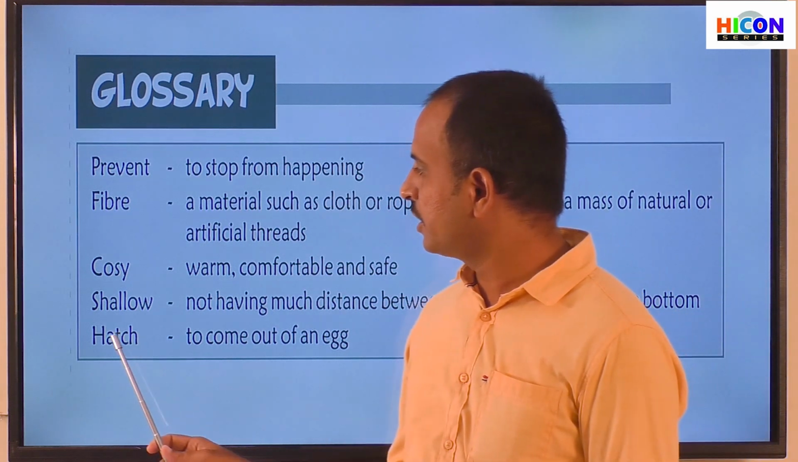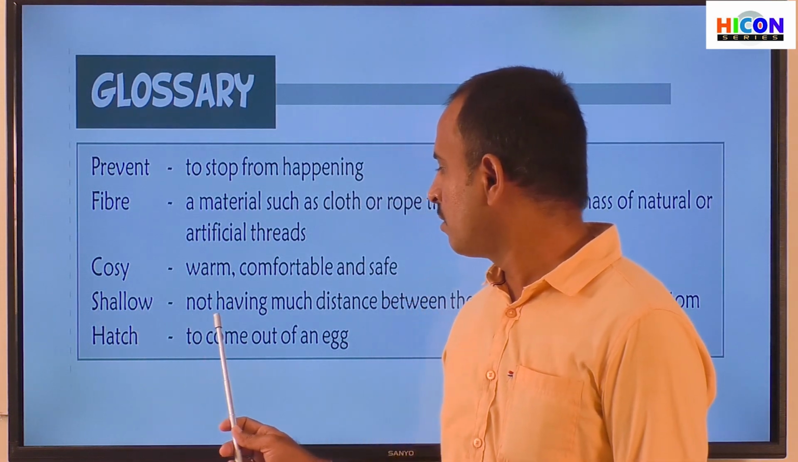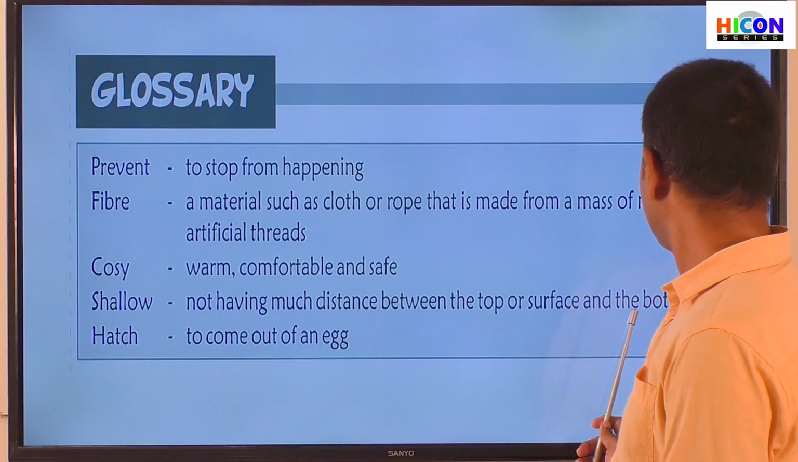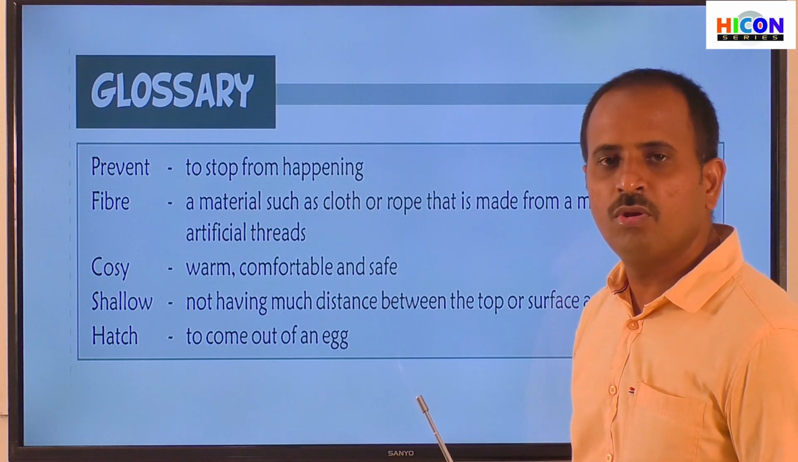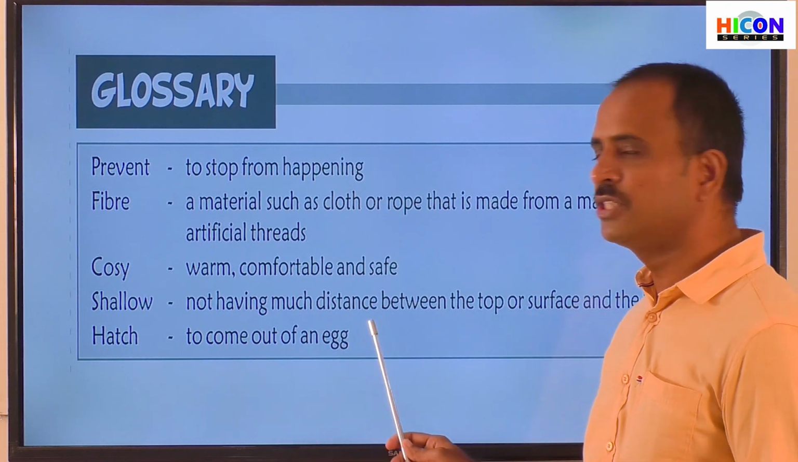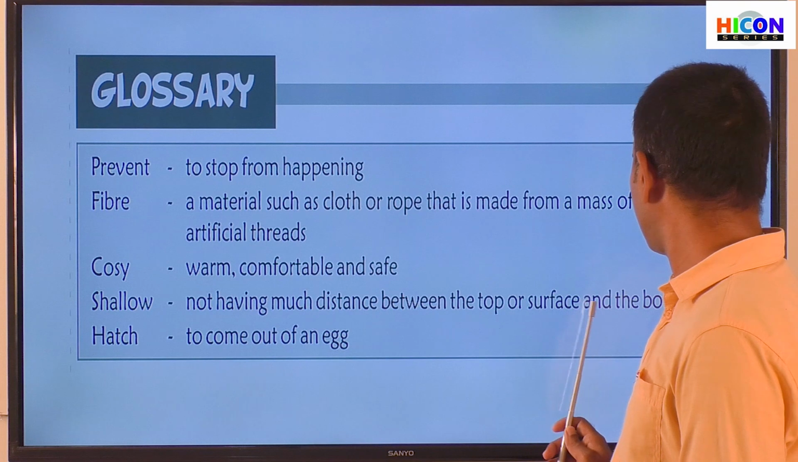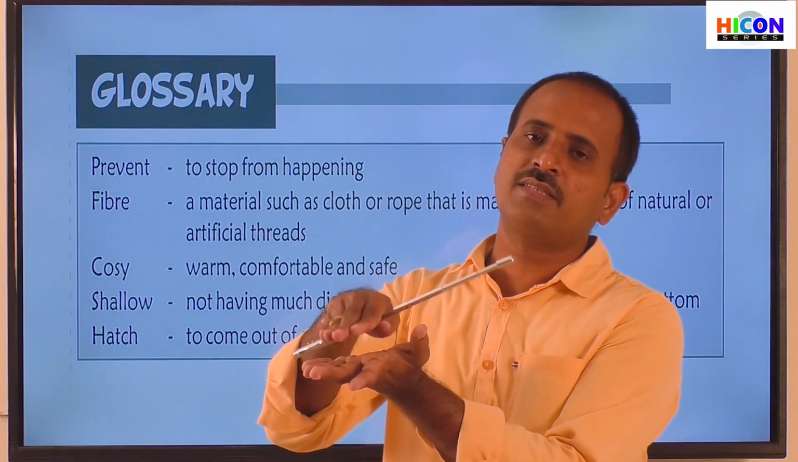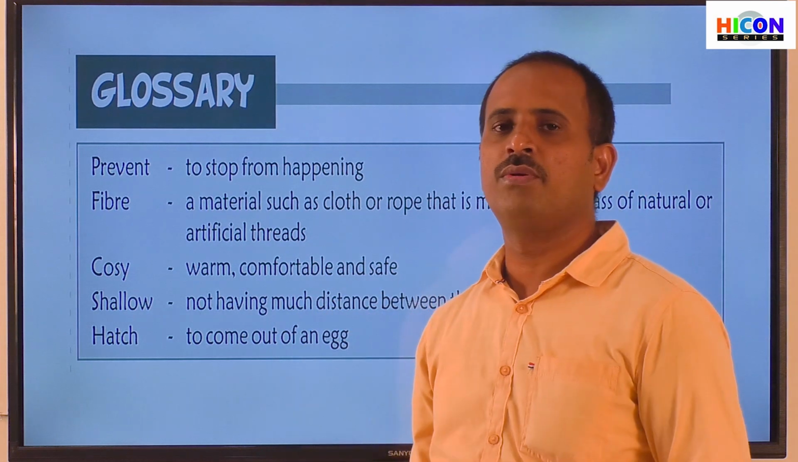And children, see the next word, shallow. Not having much distance between the top or surface and the bottom. So children, shallow means not having much distance between the top or surface and the bottom. If the distance between the top and bottom is less, then that is called shallow.